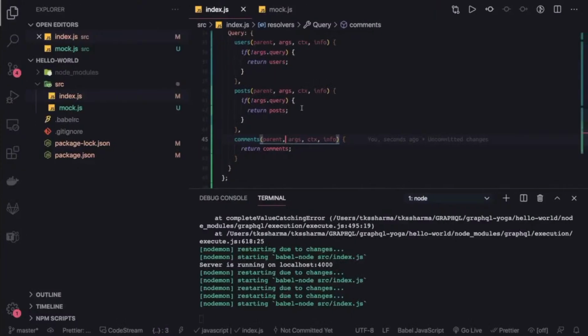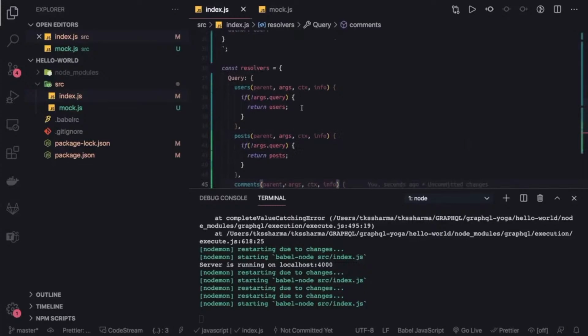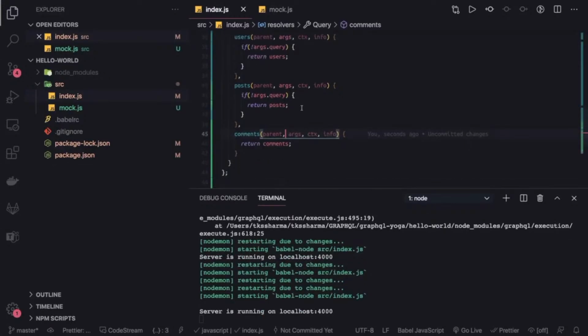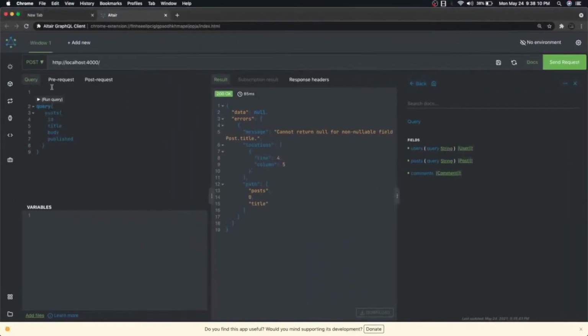Now everything should be fine. You should be able to get the posts and comments. That's it, right? But after this, how can I get the nested data? Okay, the user, how can I get the posts and comments of a user inside a single request? Now I think this should start working as expected.